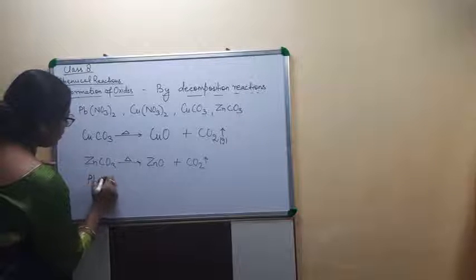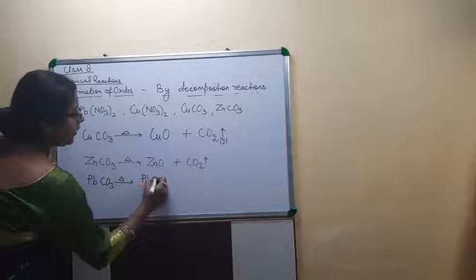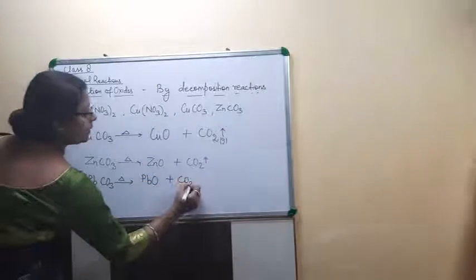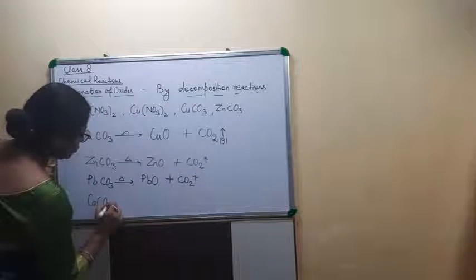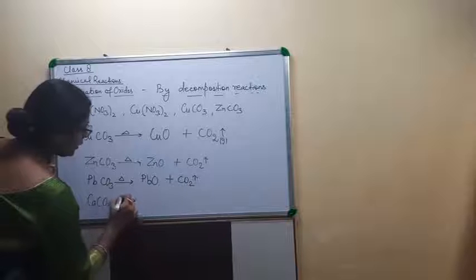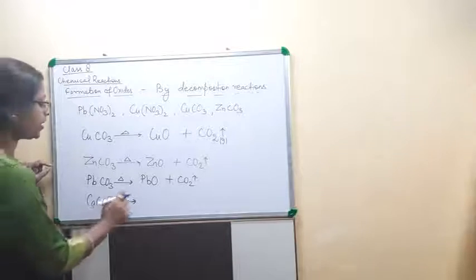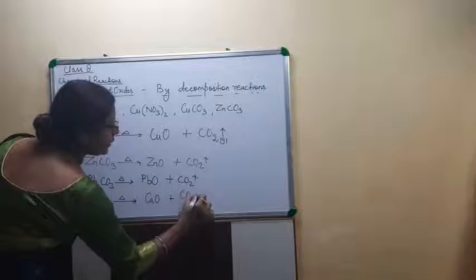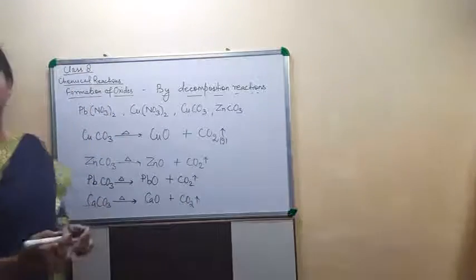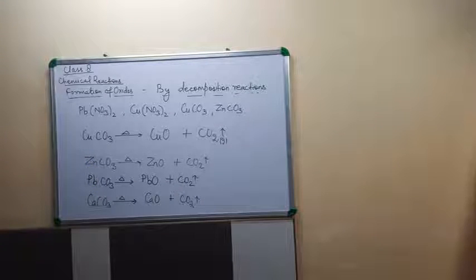lead carbonate, PbCO3. On heating, it will give lead oxide plus carbon dioxide. Calcium carbonate, CaCO3, which is also known as limestone, on heating decomposes into calcium oxide and carbon dioxide. So these metallic oxides are formed by the decomposition reaction.